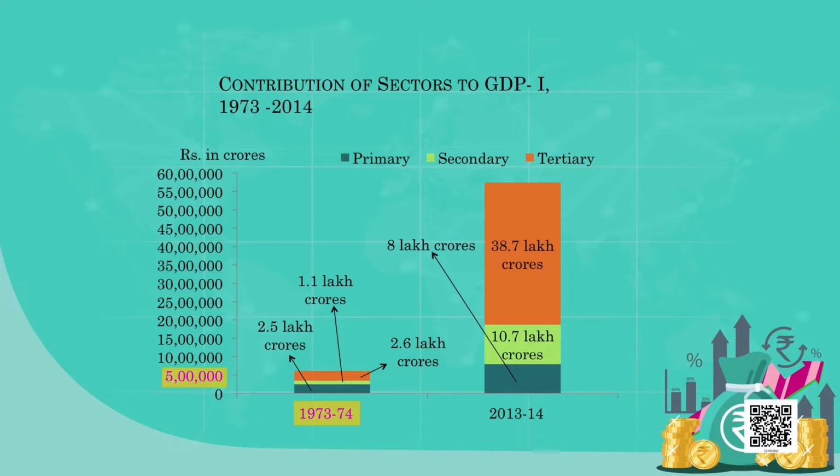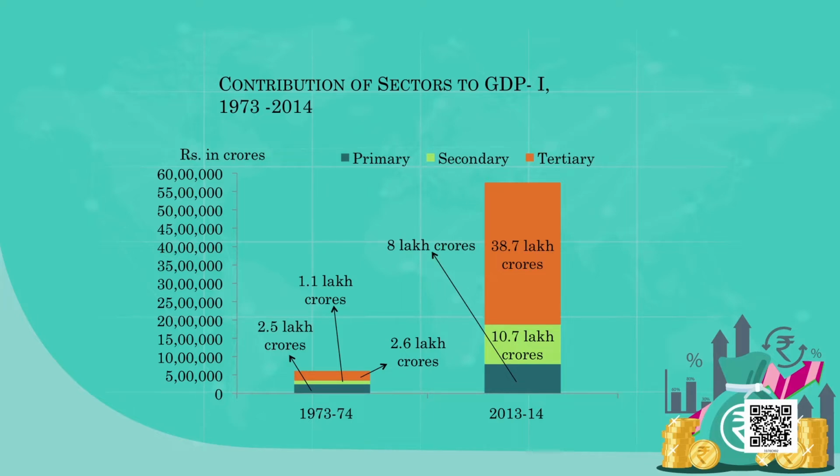But today, in recent years like 2013-14, we are able to produce almost 60 lakh crores worth of goods and services in India. The colors that I am showing you, please be careful, because we are going to use these colors in the subsequent graphs also. The dark blue shows the primary sector, the light green shows the secondary sector, and the orange color shows the tertiary sector.